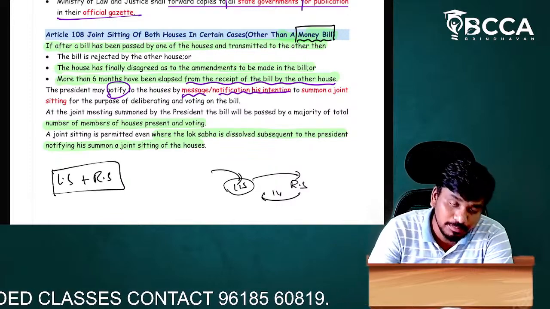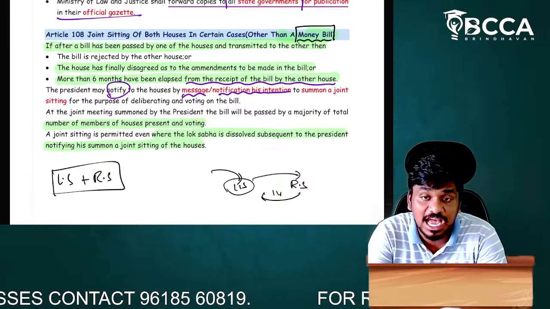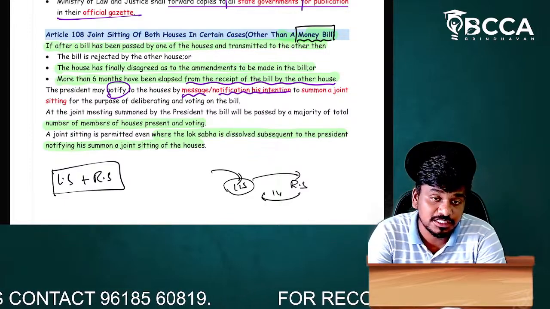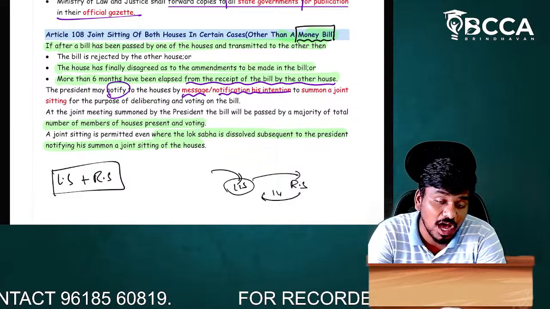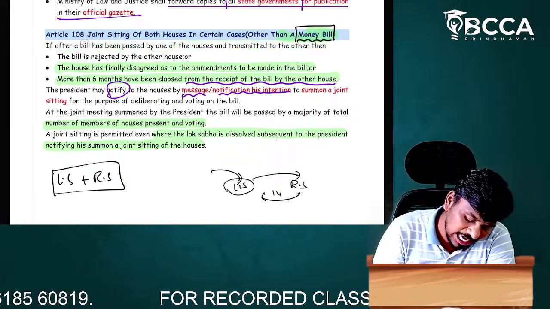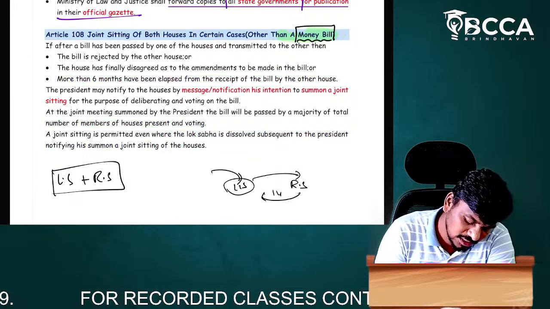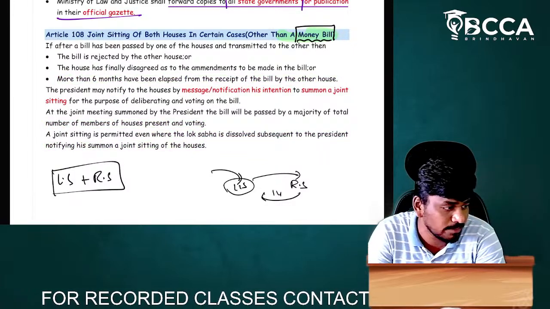There will be discussion between Lok Sabha and Rajya Sabha if it is a matter relating to other than a money bill. So when will it happen and everything we'll be discussing now. We'll understand it step by step, point by point.